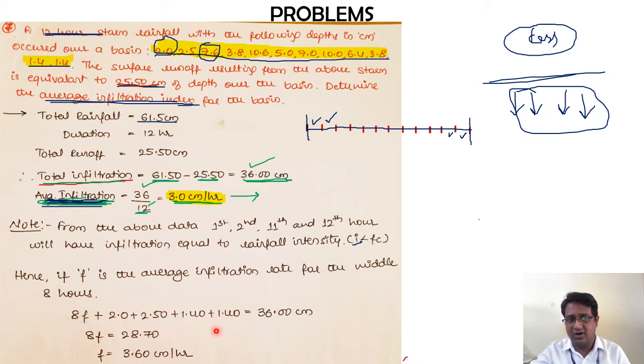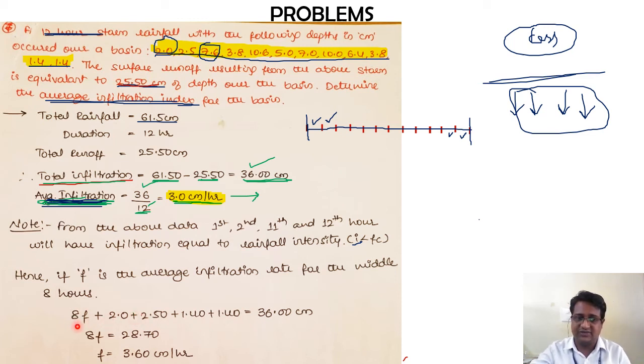So all this infiltration together is equal to how much? It is nothing but the total infiltration that is going to be there. So that is 36 centimeters. I hope you understood why I have taken this as 8F, because for 4 hours we have intensity of rainfall less than the infiltration capacity. Out of 12 hours we are sure that only for 8 hours our infiltration index is going to remain the same, whereas for the remaining 4 hours it has varied, because the intensity of rainfall is less than the infiltration rate.